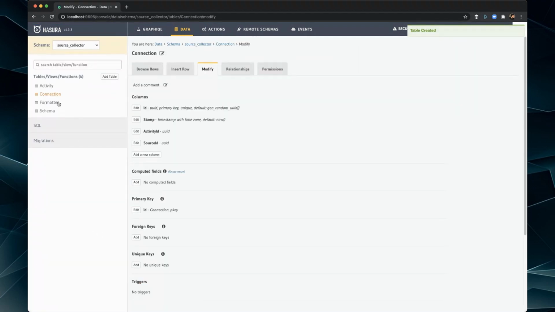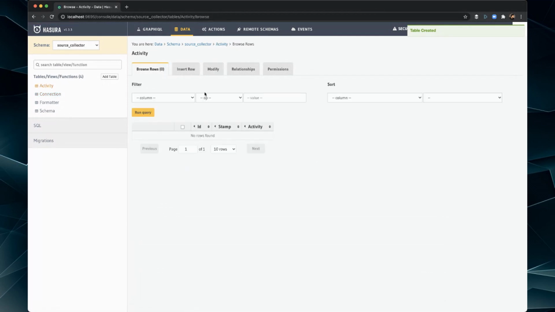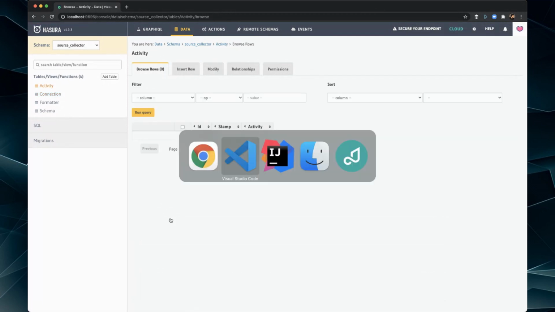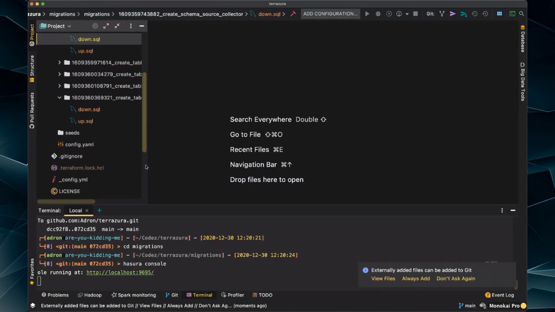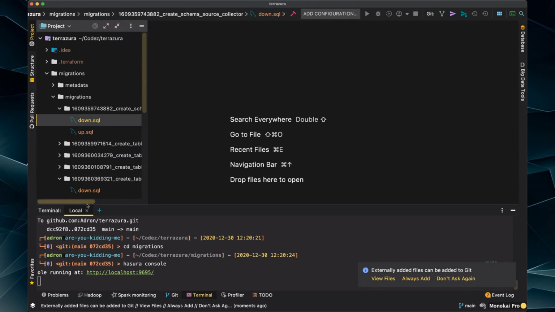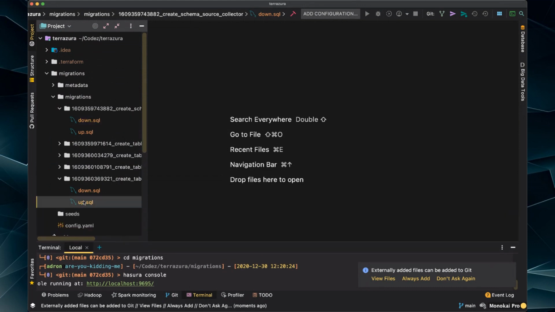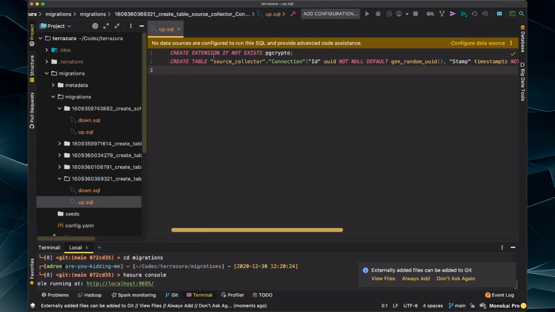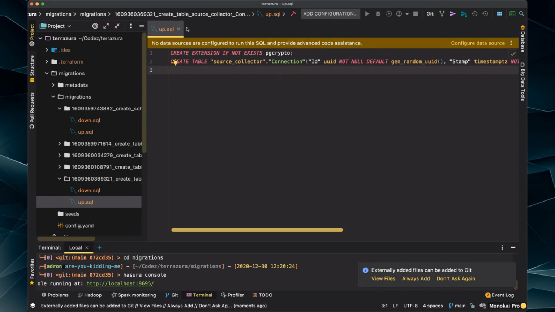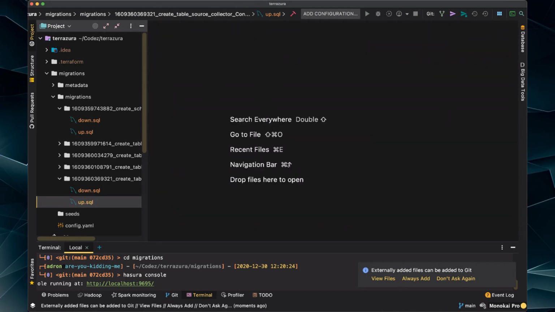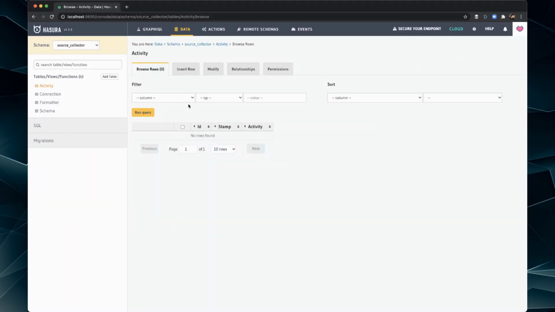All right. So now, though, we can go into activity. And if we go look at the migrations, you'll see the migrations are here. But each of these steps should be added specifically as a migration in a particular order and everything. So here's where the source connection is made. The keys are not related yet, but we'll go in and we'll now draw up the specific relationships.